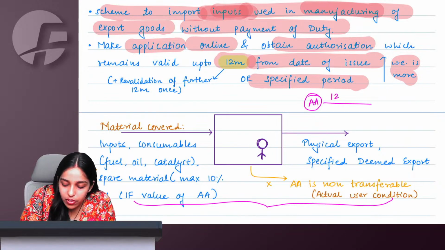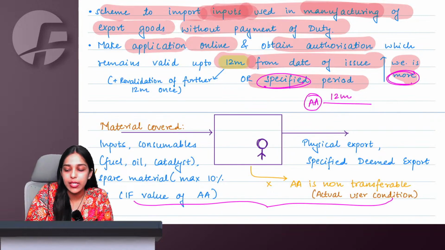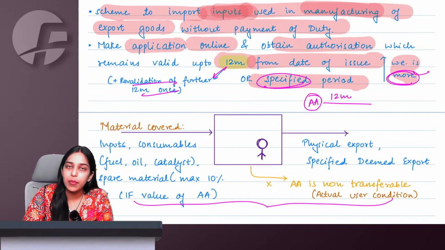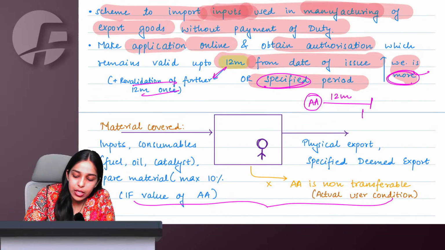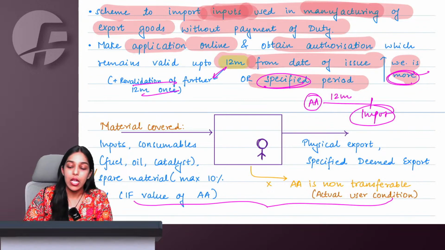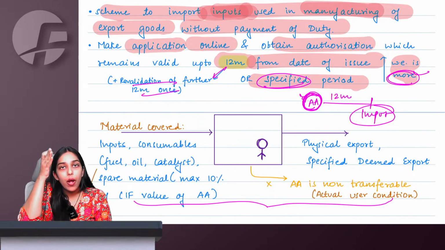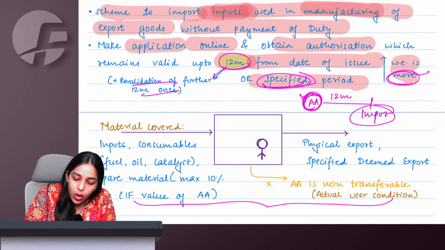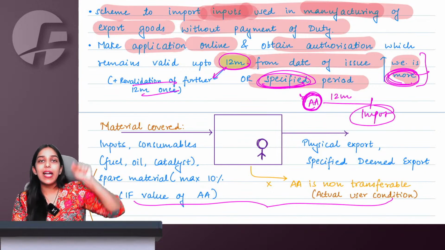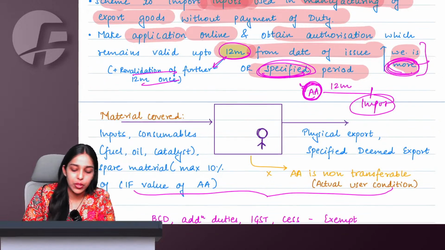Within 12 months from here, or any other specified period that the government tells us, whichever is more, which can be extended one more time for a further period of 12 months, I will have to import the goods that I want to use for my export goods. In that situation, I can import the inputs without paying any import duty.